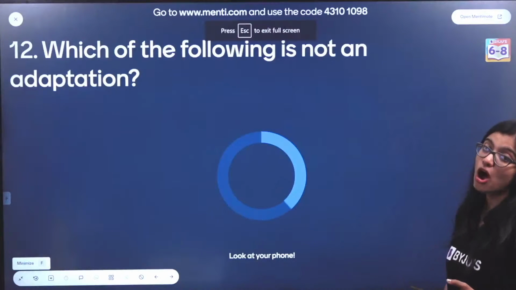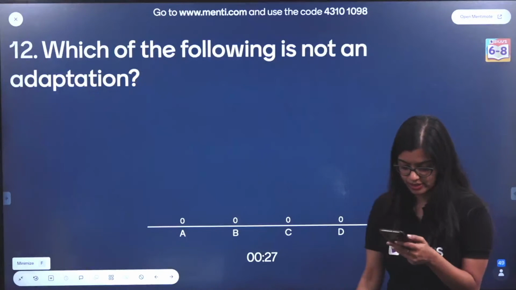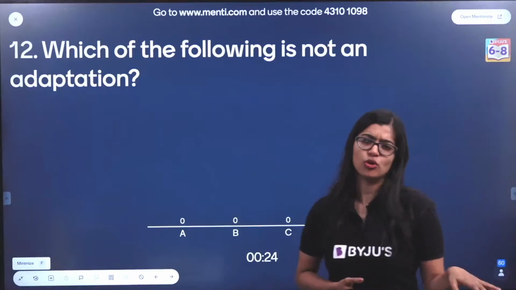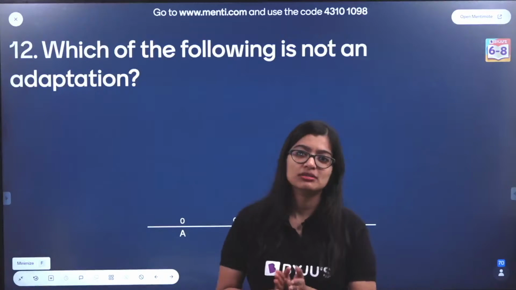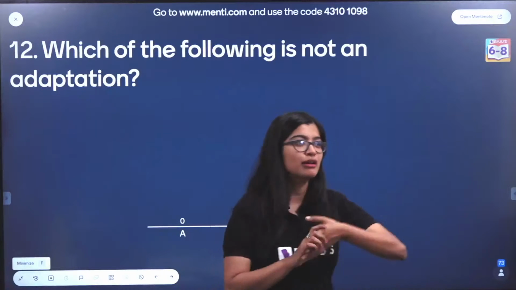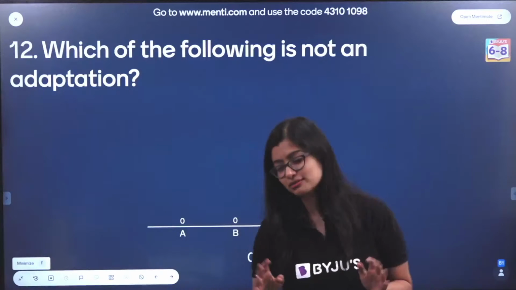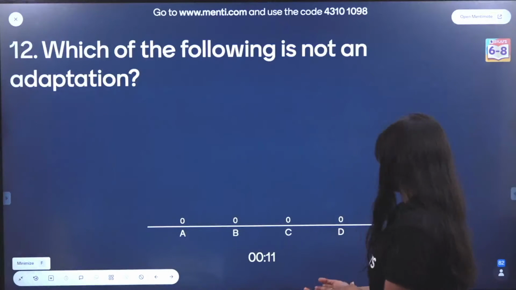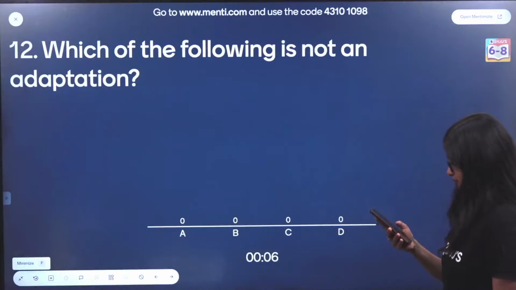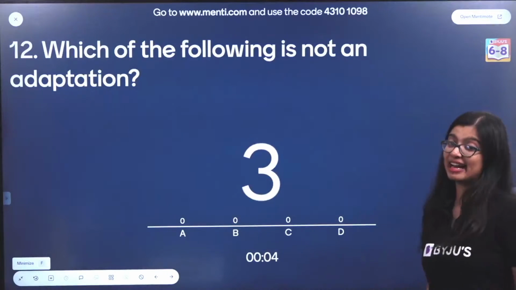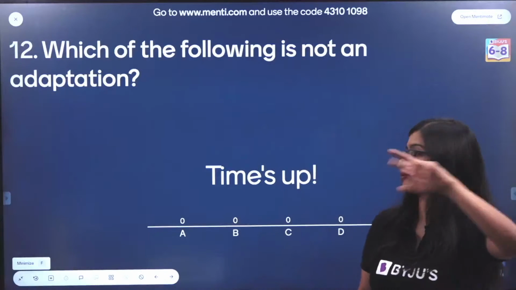Which of the following is not an adaptation? A, B, C or D? You have 30 seconds for this. Please, I will explain this question. Don't worry. All of you who feel like, ma'am, if you're getting scared about whether you don't know the answer or how to approach, believe me, I'll help you out with it. 12 more seconds. I think most of you would have got this. And let me tell you, this is a concept which is extended from your 6th grade to 7th grade, okay?